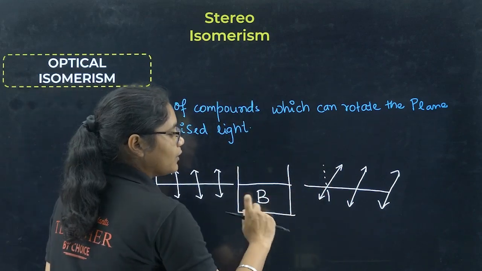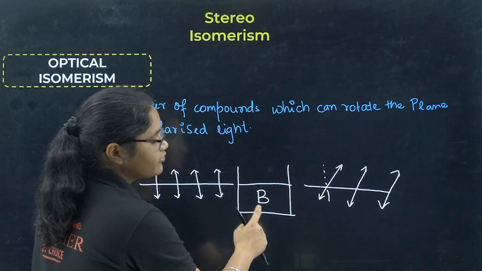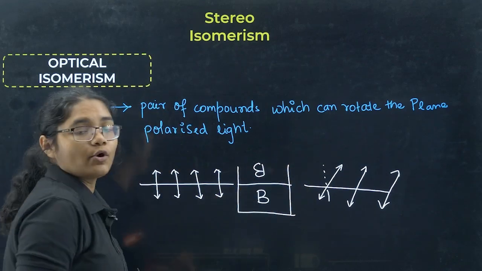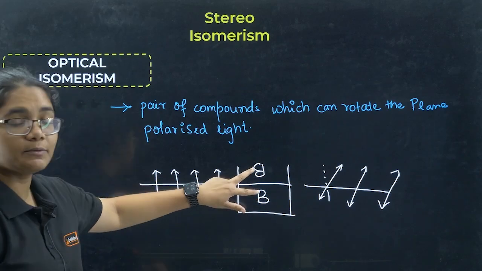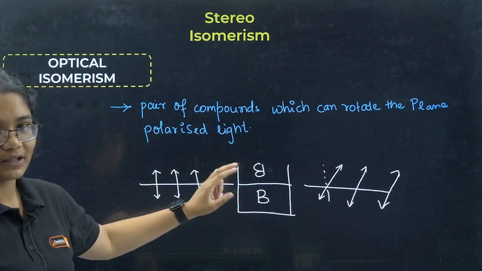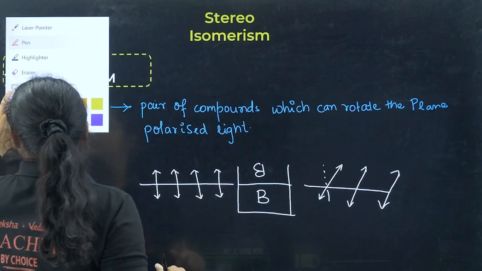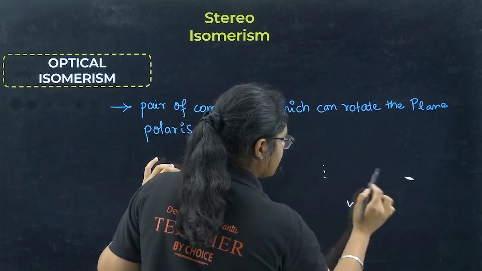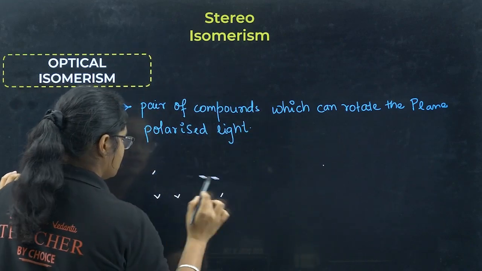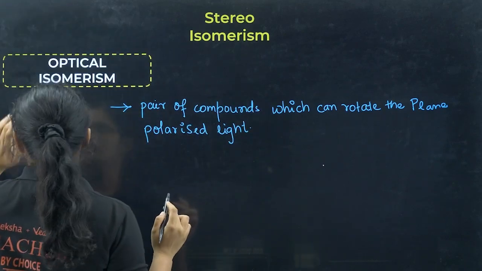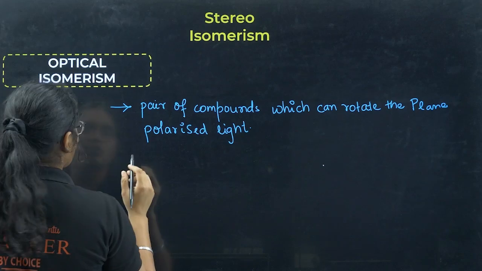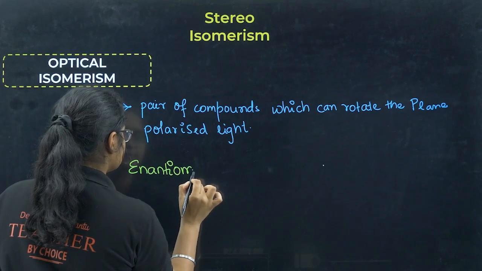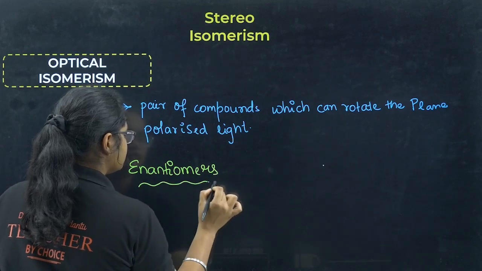There will be another compound. What is that other compound? The mirror image of this compound, this one. This one will rotate it in the anti-clockwise direction. Now these two compounds are called enantiomers. I hope this is clear, and that is what optical isomers are. So what are optical isomers? Let us write this down. When I talk about optical isomers, we generally talk about enantiomers.